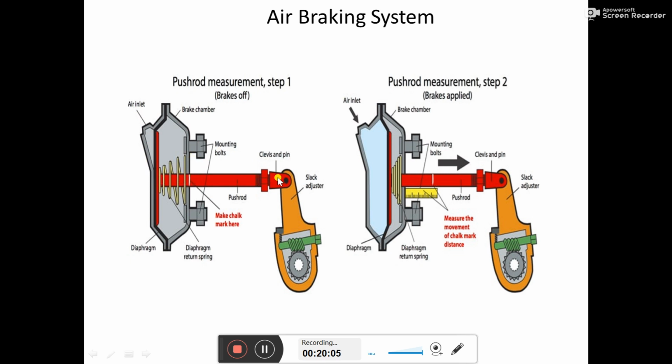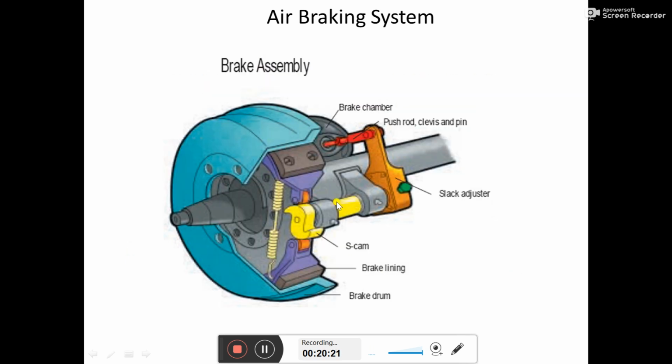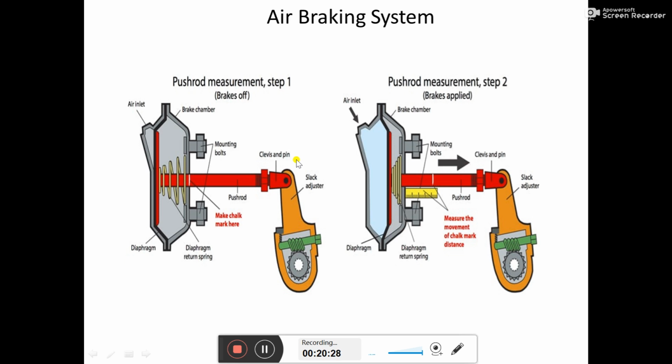Whenever the push rod comes out, the slack adjuster arm is also pushed in this direction, to the right side. When it is pushed in that direction, the shaft on which the S-shape cam is mounted also gets rotated, and the S cam rotates, the liner gets pushed outward towards the drum and the brake gets applied.